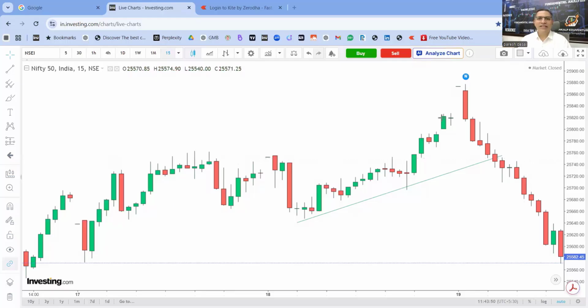Specifically, if you go for the particular instrument, something like a 25,700 or 25,800 put, you may or may not understand the language right now, but that put would have given you 200% returns. If it was something like 100 rupees for that premium, then that 100 rupees would become something like 300.